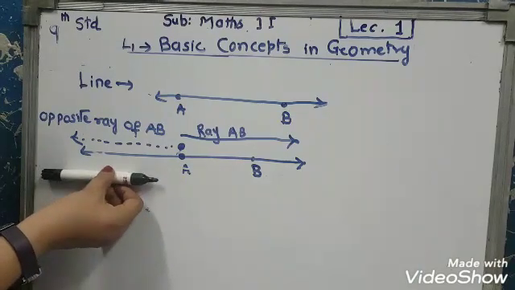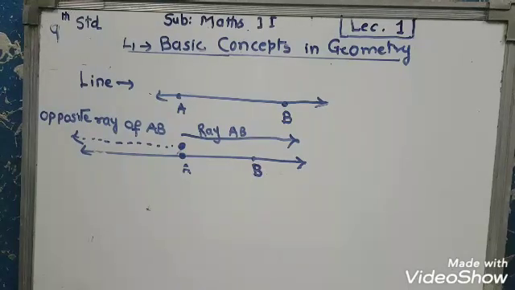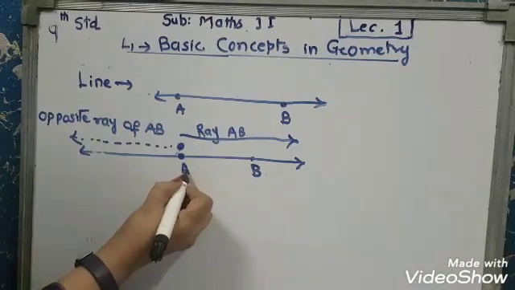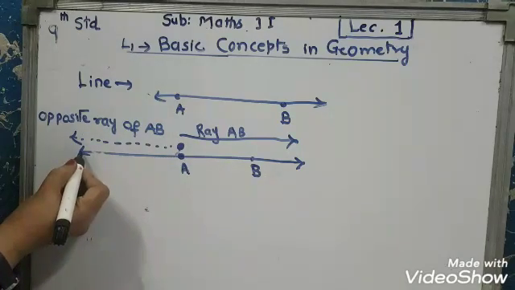Now from this diagram we define a line as: a line is a union or collection of all points present in ray AB and the collection of all points which are present in the opposite ray of ray AB.